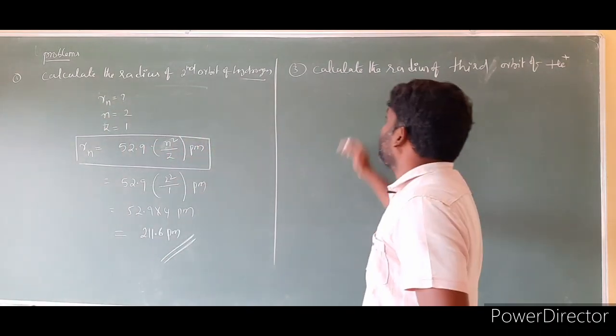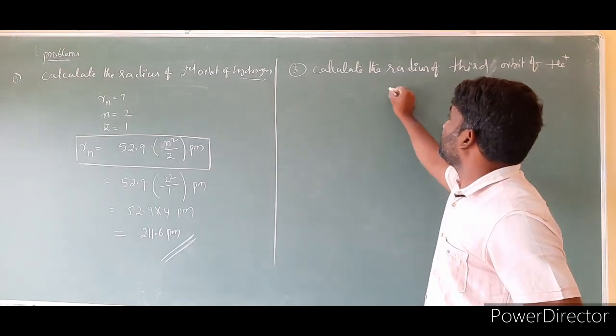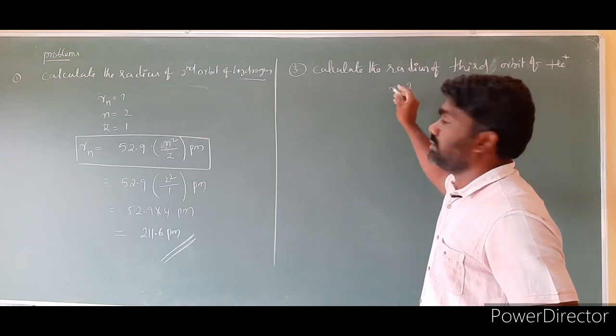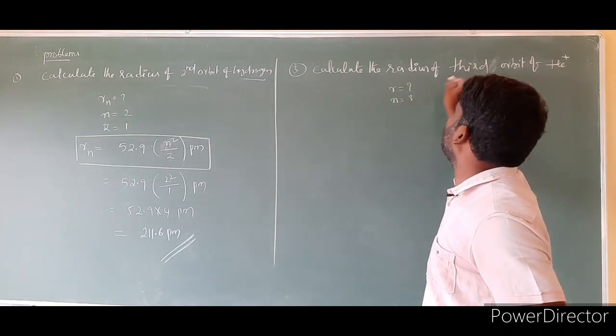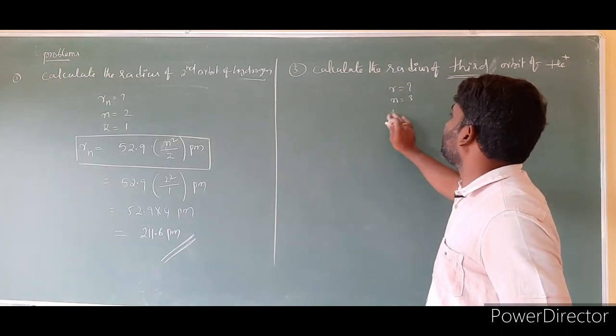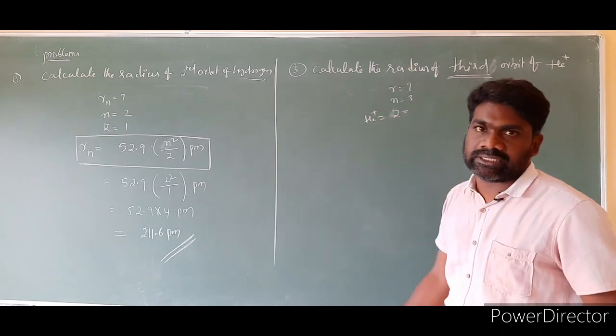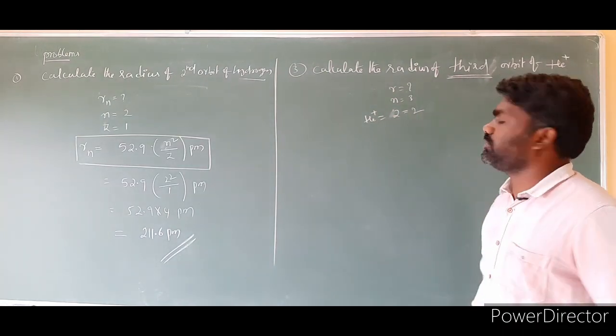Coming to the second problem. Calculate the radius of the third orbit of helium plus. In this case, we have to calculate the radius. n is given as the third orbit, so n is equal to 3, and for helium plus, the atomic number of helium is 2. So Z is equal to 2.